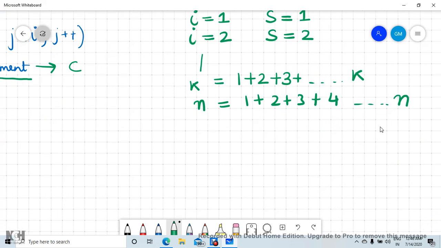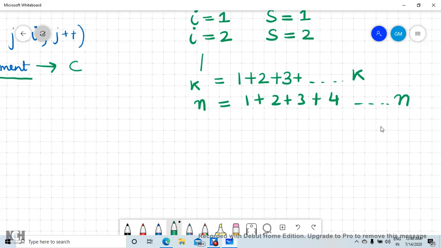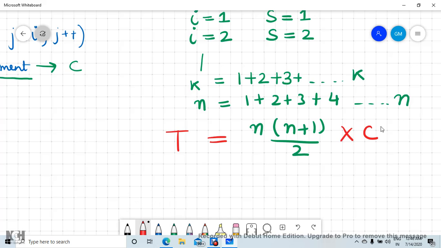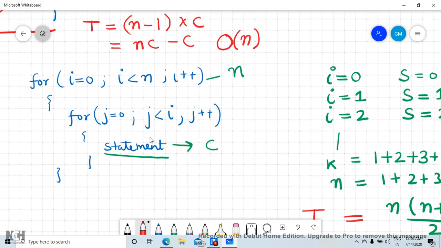As we know, the sum of this is n into n plus 1 by 2. This count is multiplied by c, the time taken to execute this statement.